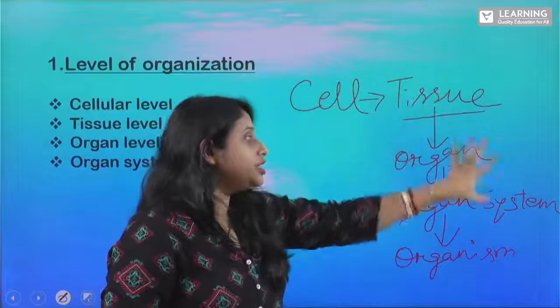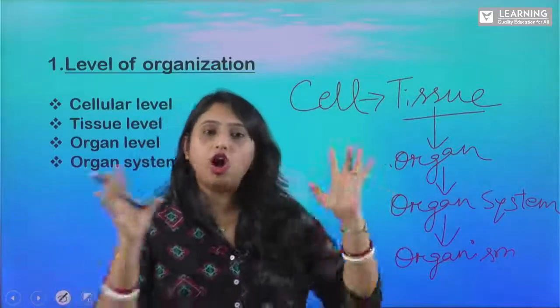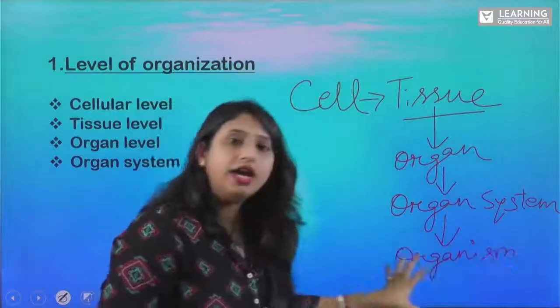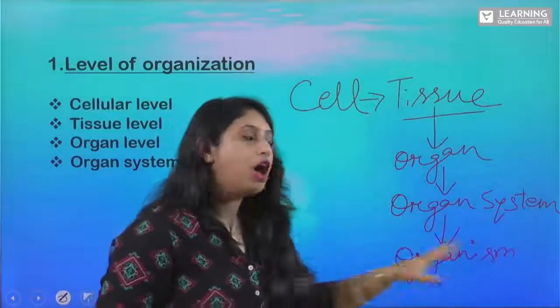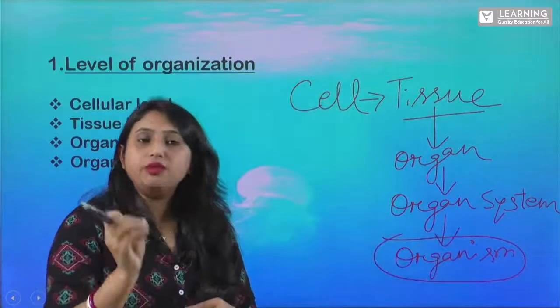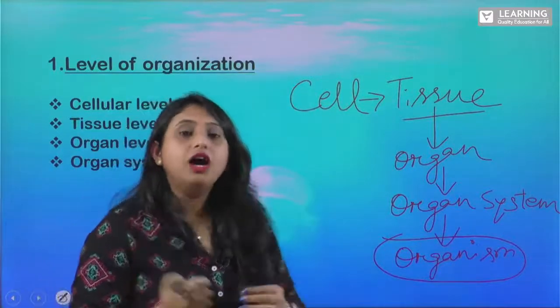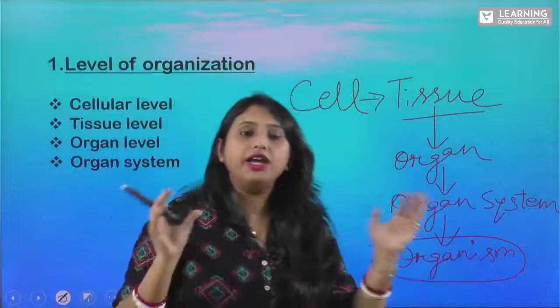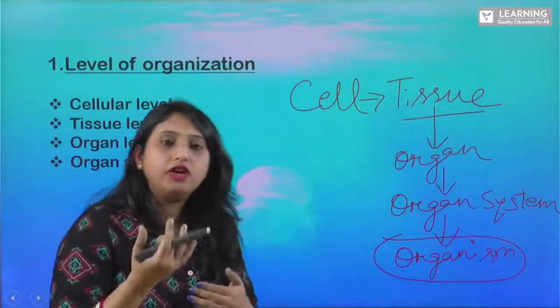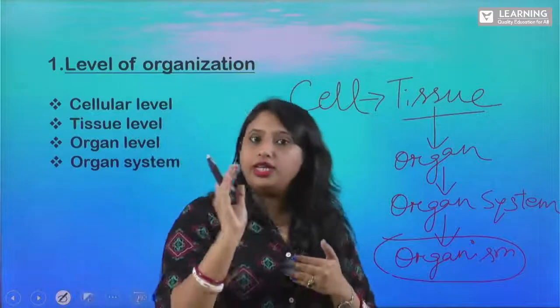When all the organs combine together, they form a higher level of organization. We call it as organism. So an organism is being formed from the various organs, which are performing different functions. Then only we call it as an organism.